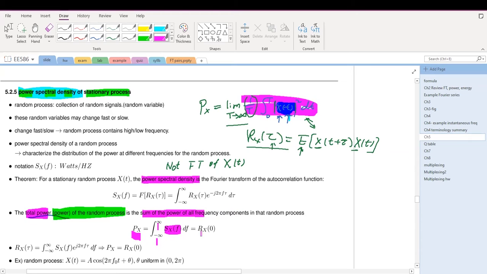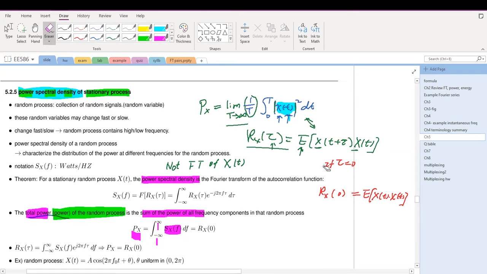What is this equal to? This is equal to R_X at tau equals 0. If tau equals 0, R_X(0) is really the expectation of x(t) multiplied by x(t) again.